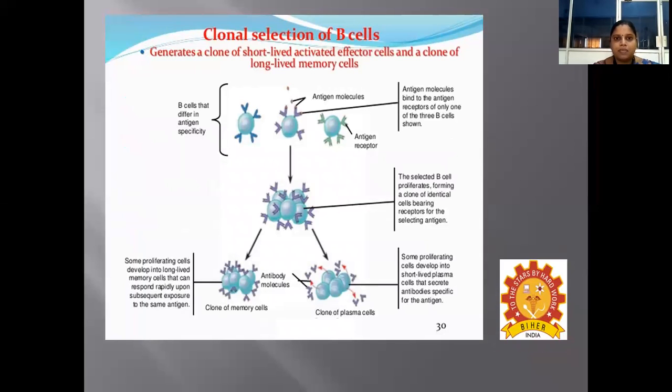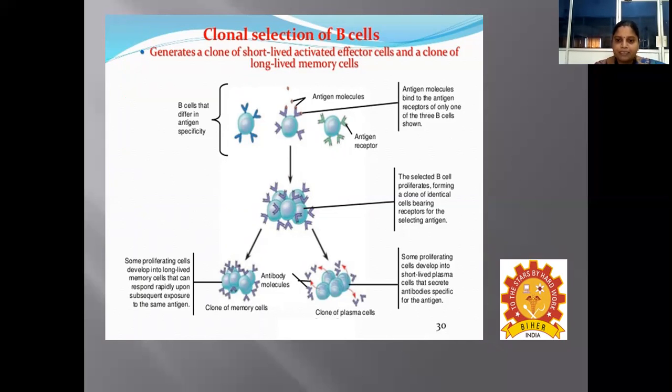So this is regarding the clonal selection of B cells. So the B cells that have various antigenic specificity will encounter the antigen molecule based on the affinity with antigens, and here, the selected B cells will proliferate, forming a clone of identical cells bearing the same receptor for the specific antigen, and then they differentiate into a clone of plasma cells, or else they may differentiate into a clone of memory cells.